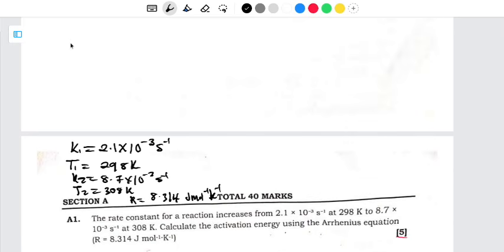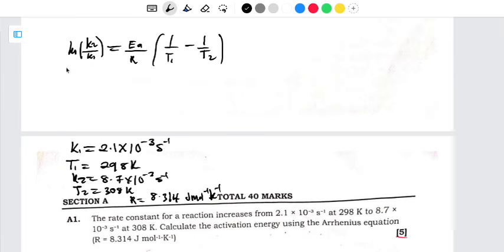So we have ln(K2/K1), which is equal to the activation energy divided by the gas constant, times open bracket 1/T1 minus 1/T2.